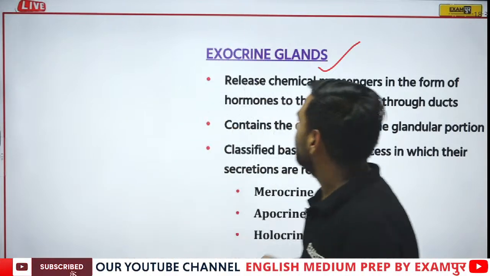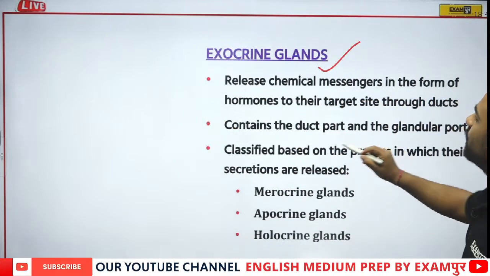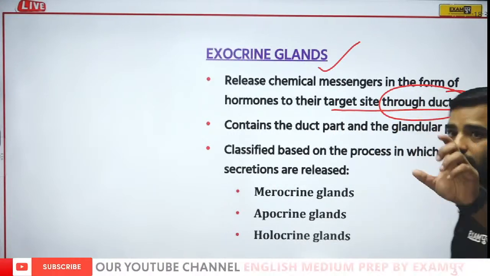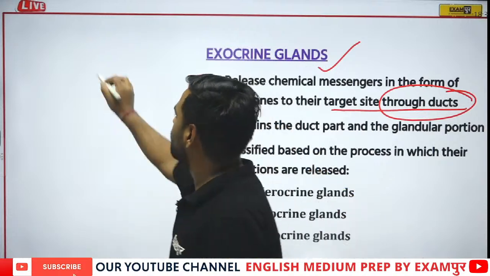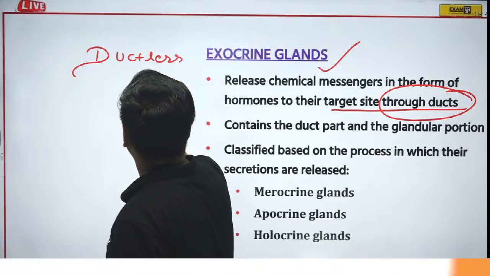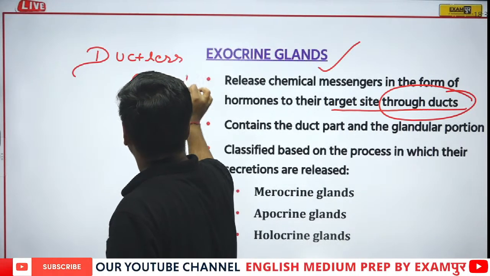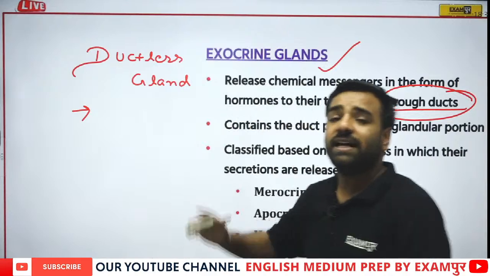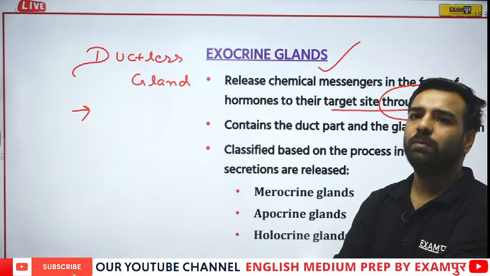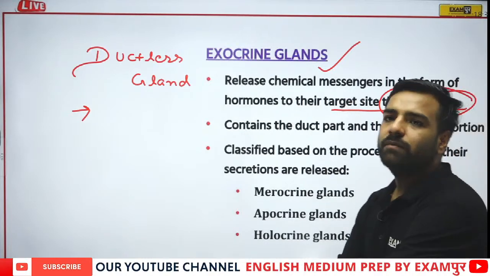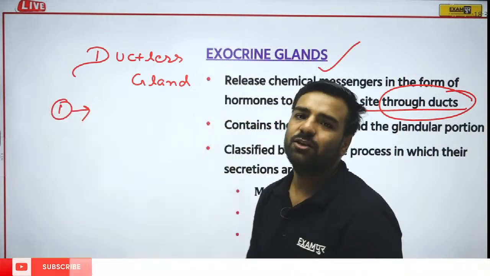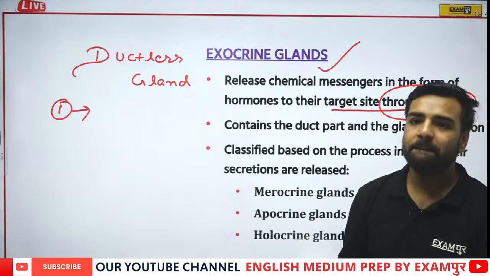Then talking about exocrine glands, what is actually exocrine now? If I talk about exocrine glands, they release the chemical messengers in the form of hormones to their target sites through ducts. Remember? Let's see who remembers. If I talk about ductless gland, what is actually a ductless gland? Who can tell me? Ductless gland. Can you give any example of a ductless gland? Any one example. Anyone. Sudesh, HR, Udbhav, Sana. Anyone. Can you tell me any one example of a ductless gland? Let's see who will be the first one to answer this.